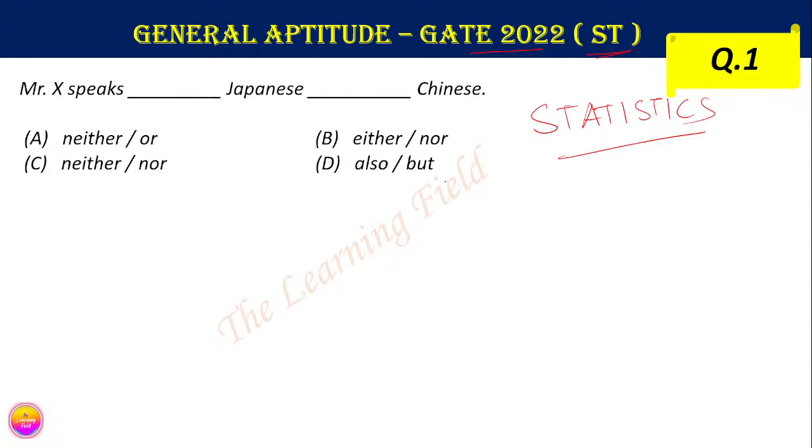This is question number 1. In the previous classes we already discussed the last 5 years of general aptitude of mathematics papers, and we said that we are now solving the 4 question papers from 2019 to 2022 of statistics general aptitude. This is the first question, and now we are starting to solve the 10 questions: 5 questions of 1 mark each, and 5 questions of 2 marks each.